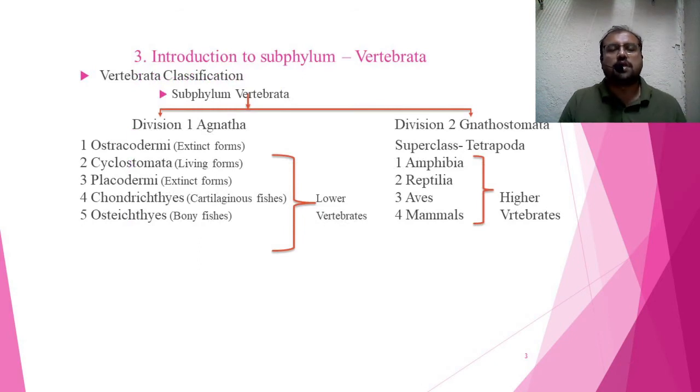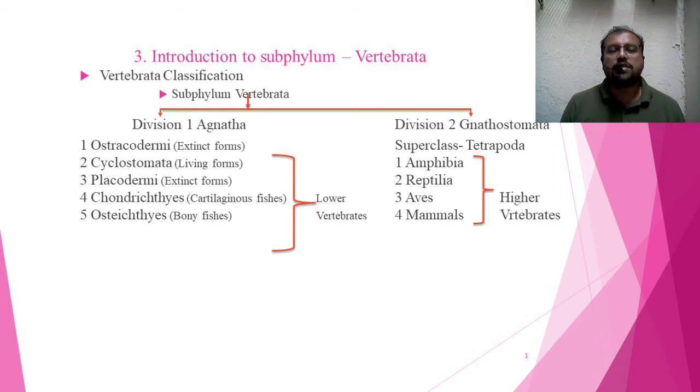Here is the classification of subphylum Vertebrata. Basically, vertebrates are the individuals which have a vertebral column. This vertebral column may be made of cartilage, or of bone, or include both cartilage as well as bone, forming the endoskeleton of the animal.